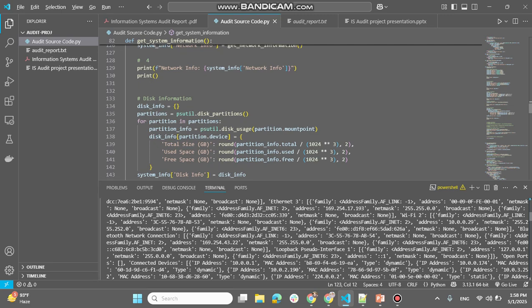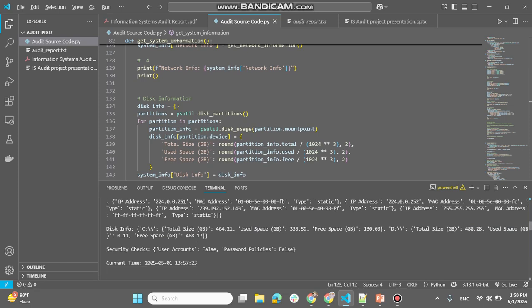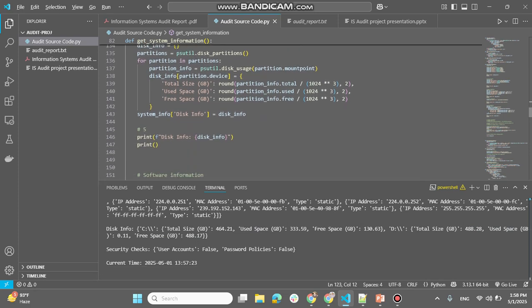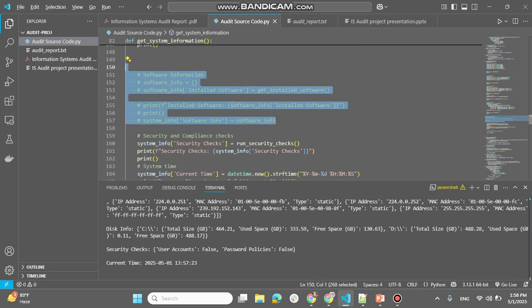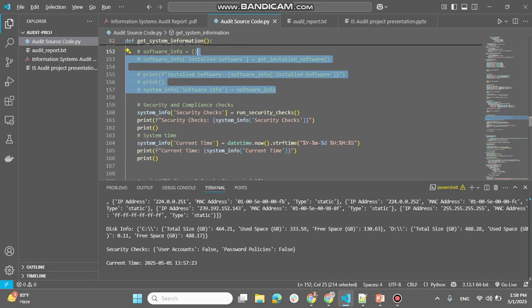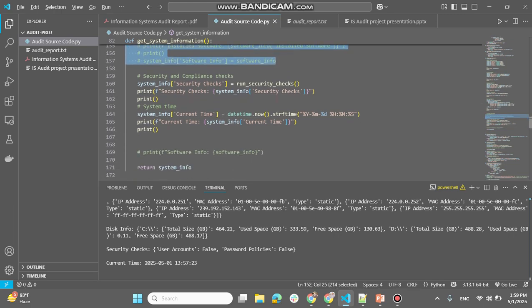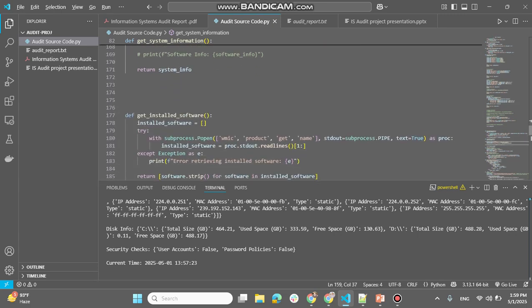Then there is the disk partition that was set at the time of installation of Windows, and then disk info. Software info was not possible because I use a work laptop and many security restrictions are applied on it. Then the security check and the date and time, which is an important part in auditing.